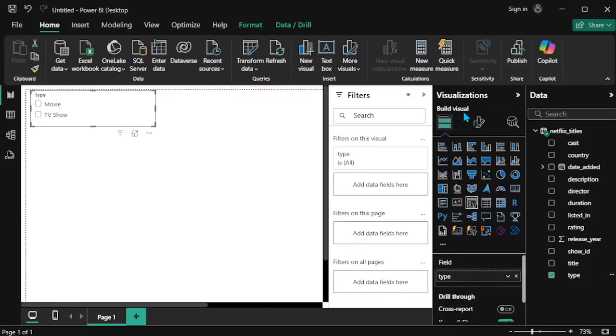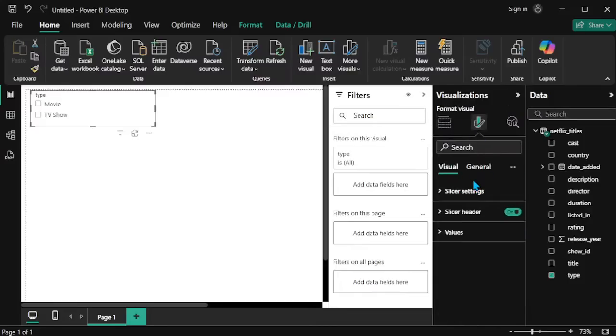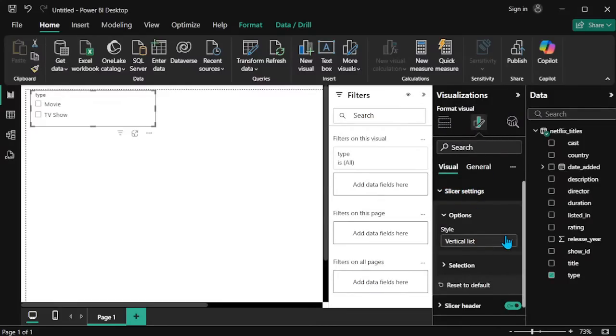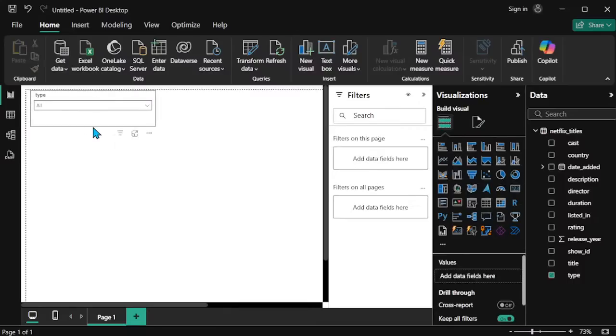How can we do that? I am going to the format visual and going to the slicer settings. The first one is the style. Vertical list means select option wise. Tile means button wise, that is called a style. Another one is a drop down. So only three kinds of styles are there for this type function.